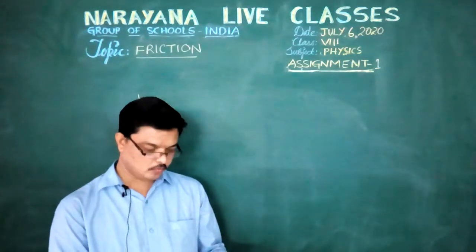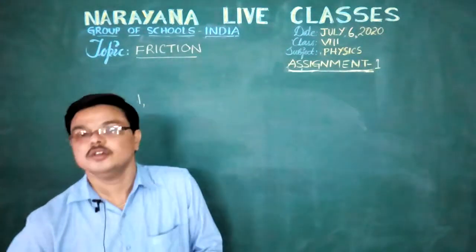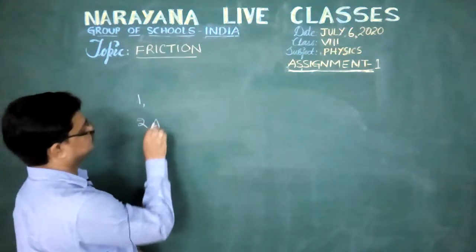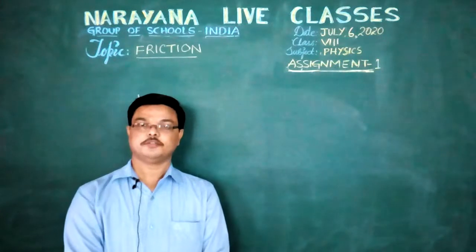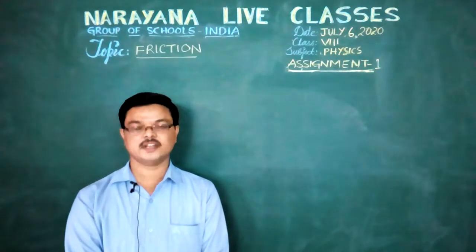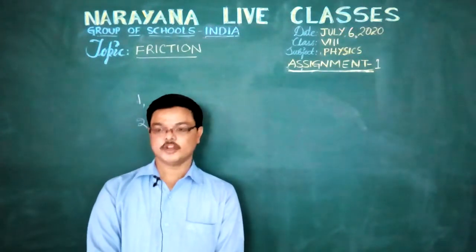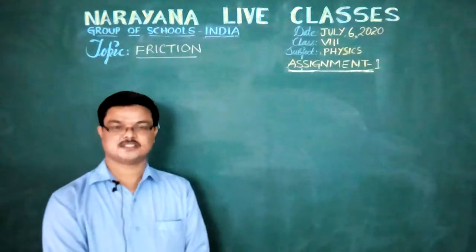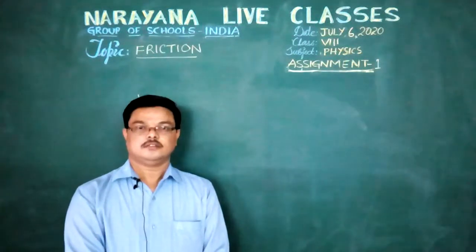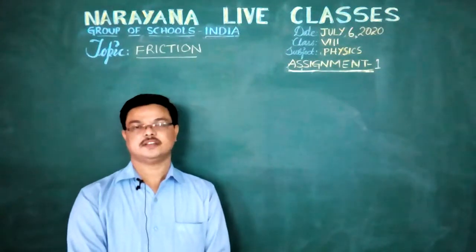Second question, what is fluid friction and give examples of fluid? Fluid friction means the frictional force offered by a gas or a liquid when an object moves through them. We call this fluid friction. Fluids means we consider gases and liquids. The fluid friction we consider as a viscous force and drag.